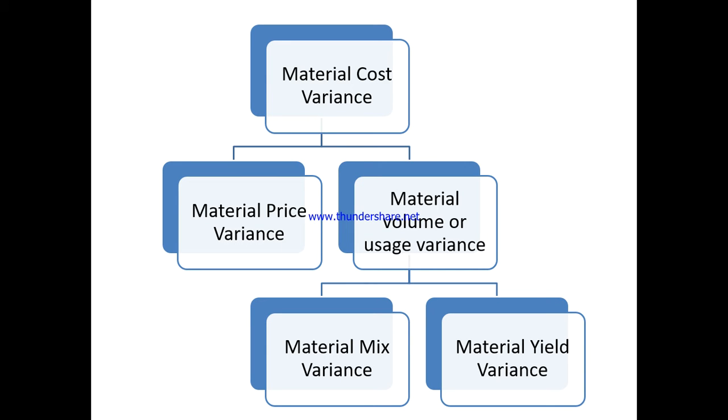Material cost variance is bifurcated into two variants, in which one is known as material price variance, and the second is known as material volume or usage variance. Material volume or usage variance is further bifurcated into two parts, in which one is known as material mix variance, and the second is known as material yield variance. Now we will discuss all this in detail.